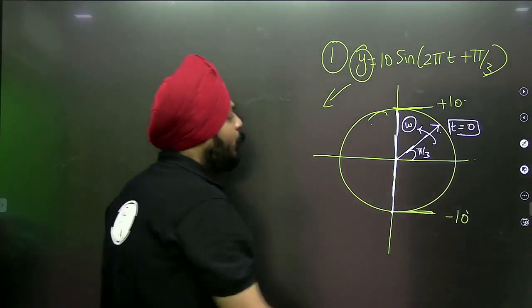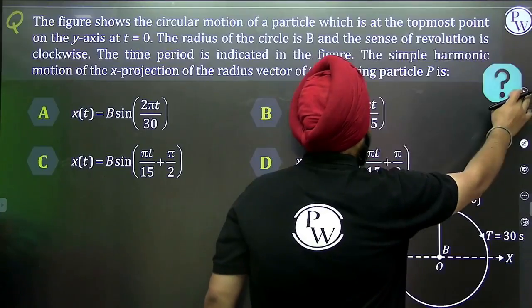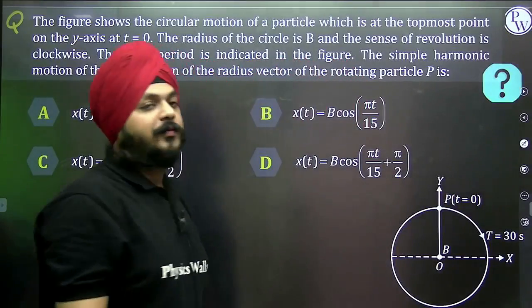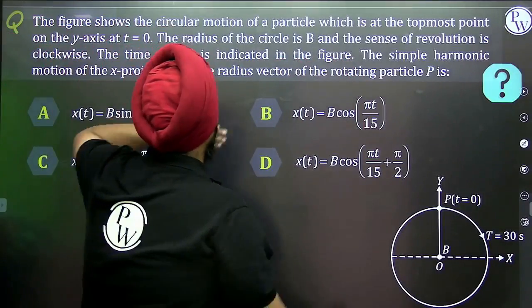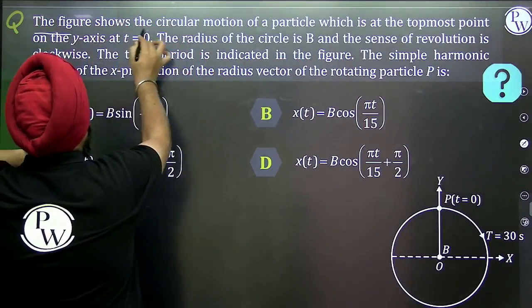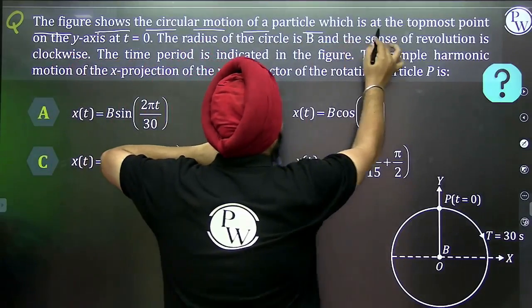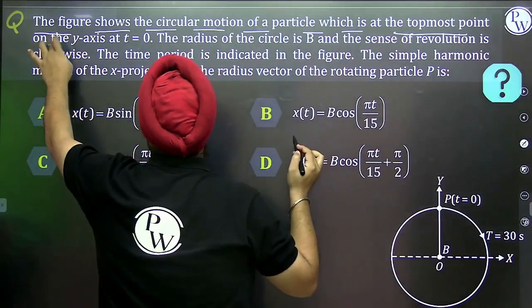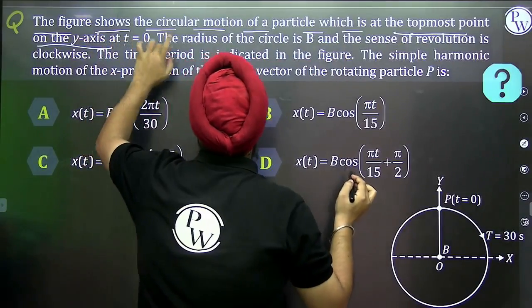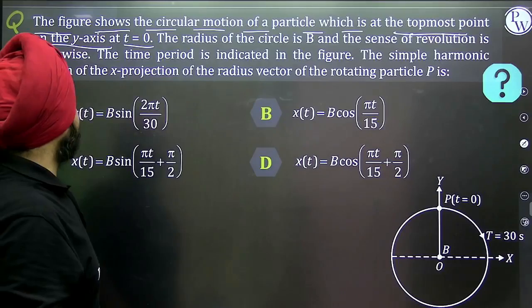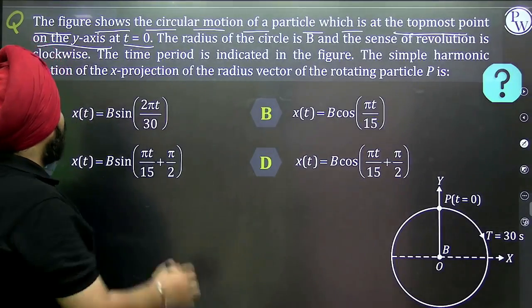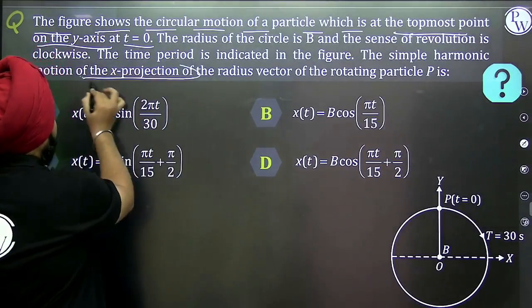So let's move on to the sums related to it, then you are going to understand this stuff. Now see, first question. The figure shows the circular motion of a particle which is at the topmost point, on the y-axis, at t is equal to 0. The radius of the circle is also given. The simple harmonic motion of the x projection is mentioned.